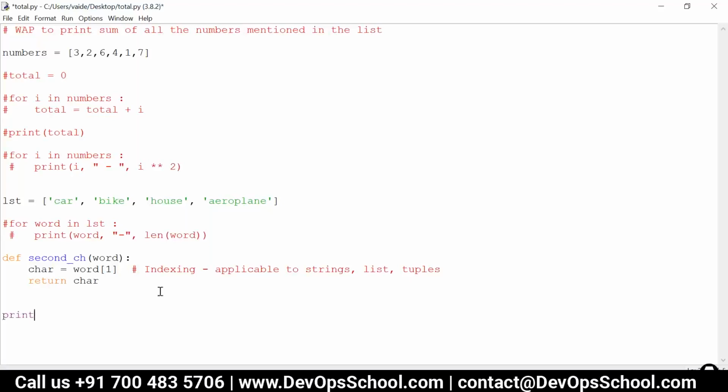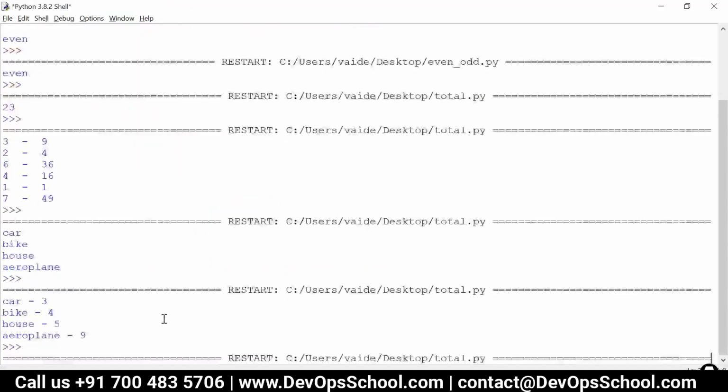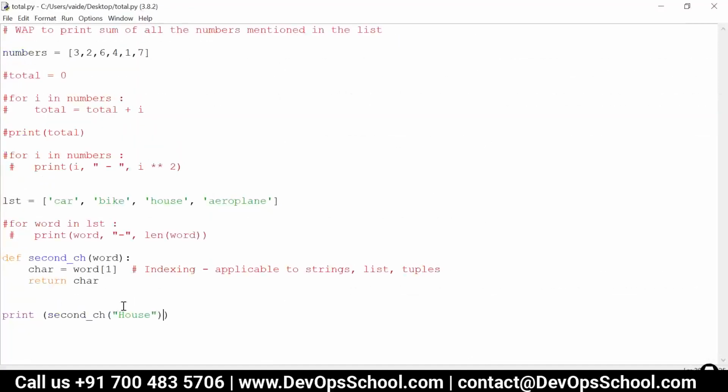Print, just like we call the length function inside print. So we call the function, whatever was the result of length, we printed it. So we are going to use the print function over here. Print second character. And here we are going to pass a word. So I'll pass a word, say house. And now let's try to run this. Yes, we get the result as O, because O is the second character.